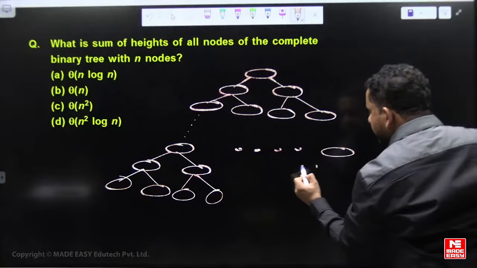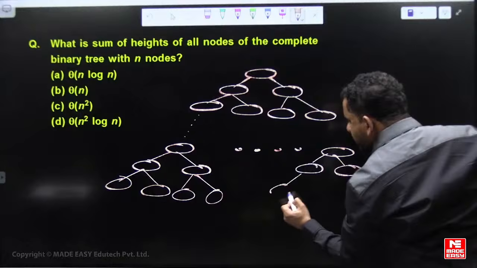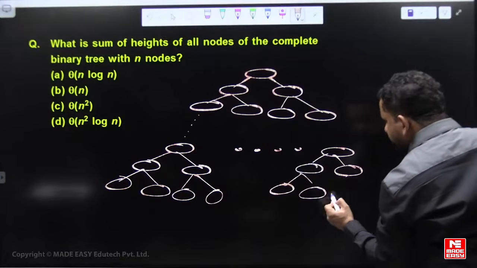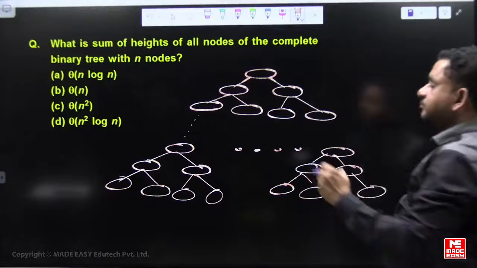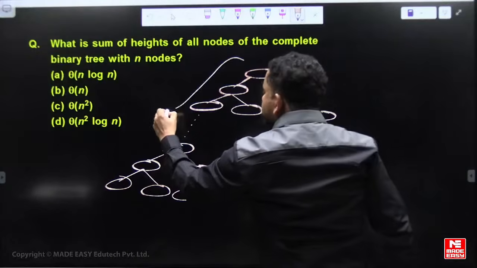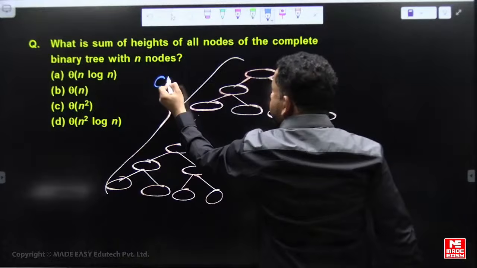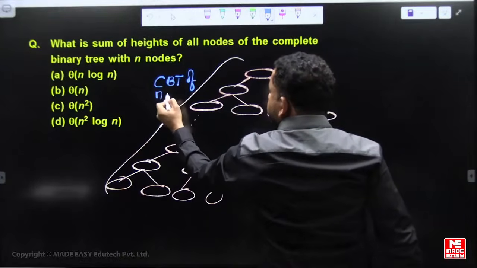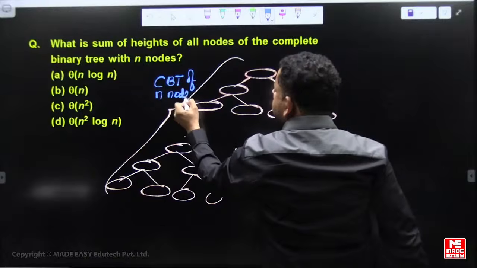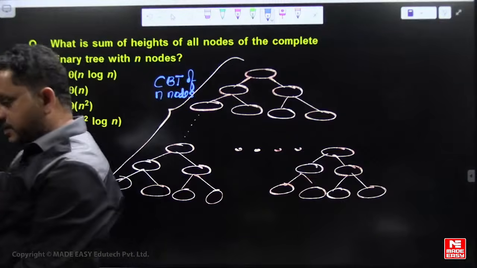What is the sum of heights of all the nodes in the complete binary tree?